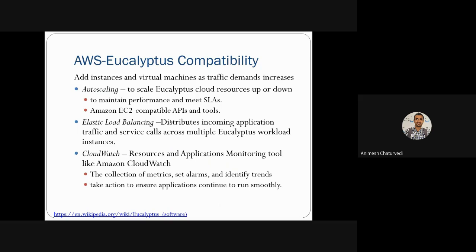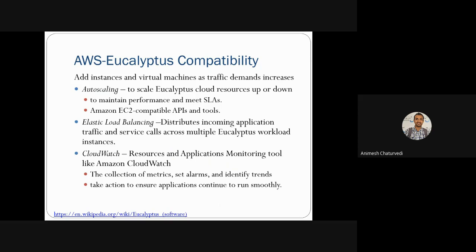If it requires more resources, meaning there are more users and more requirement of infrastructure, it starts communicating with Amazon Web Service EC2. So it maintains the performance level and you have a proper service level agreement, meaning proper performance is provided by your private cloud through some external AWS machines. These are the basic features for the Amazon EC2 compatibility of the API and the tool.